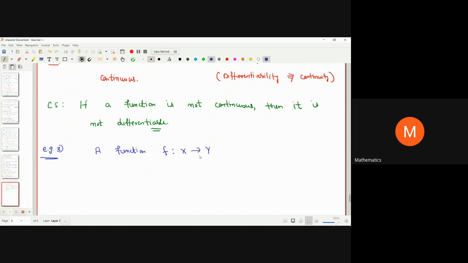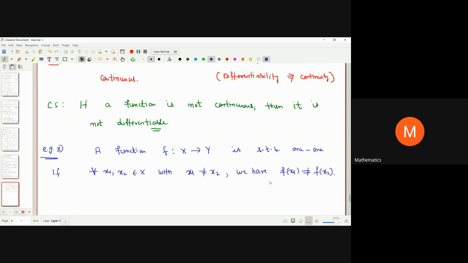A function f from X to Y is said to be one-one if for every pair of points x1, x2 in X such that x1 and x2 are distinct points, we must have the images of these points under f be distinct.